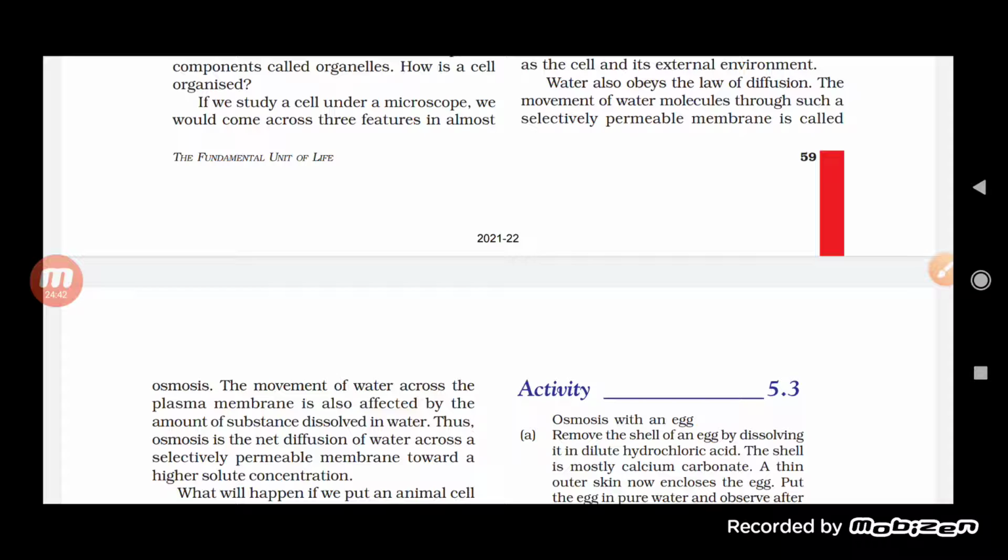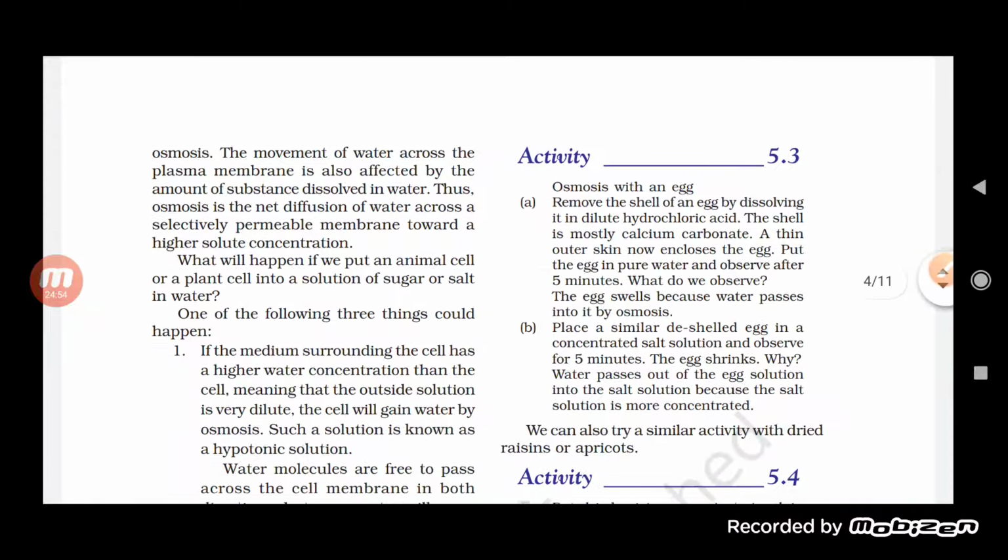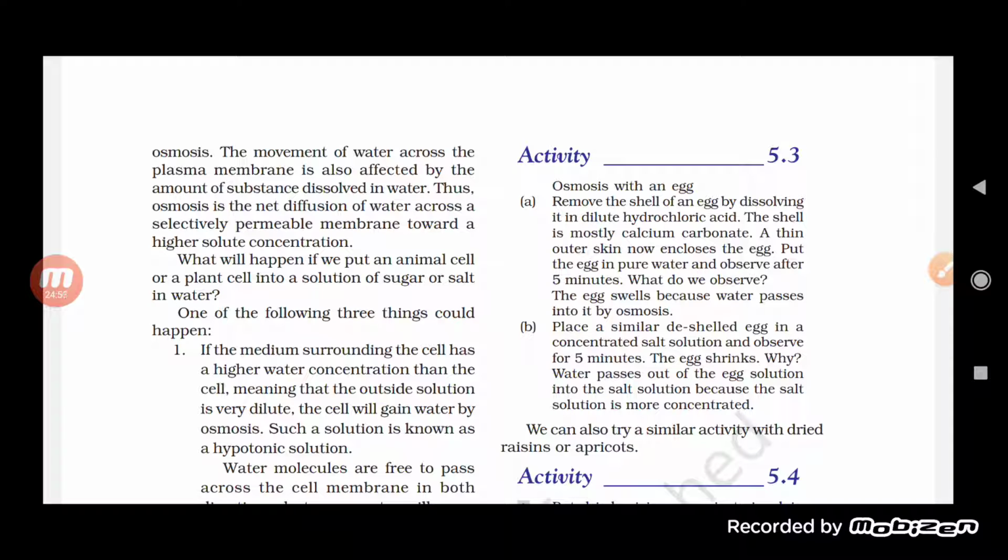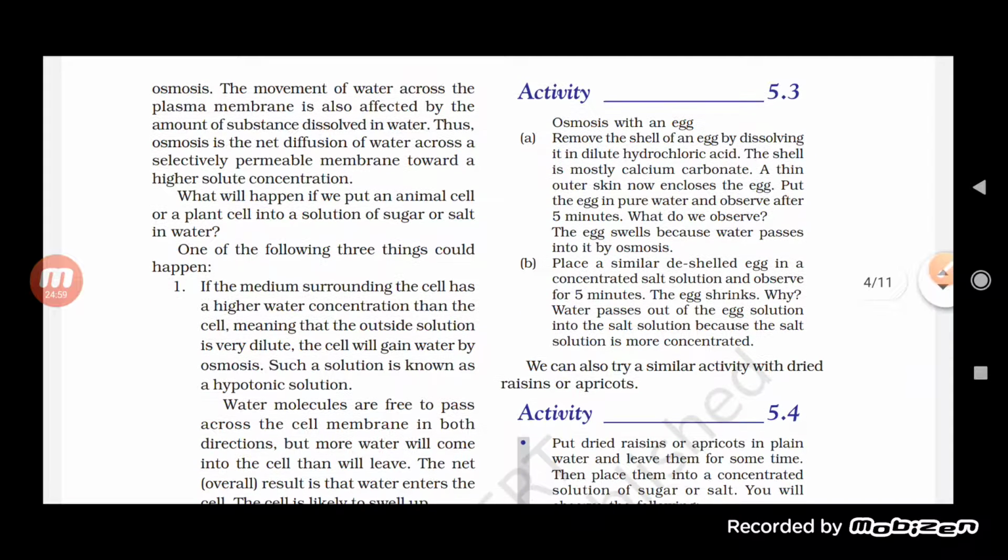Movement of water across the plasma membrane is also affected by the amount of substances dissolved in water. Thus, osmosis is the net diffusion of water across the selectively permeable membrane towards the higher solute concentration. Okay. So, osmosis is what? It is just a diffusion process in which a semi-permeable membrane is present. So, movement of water molecules from a higher concentration to a lower concentration through a selectively permeable membrane is osmosis.